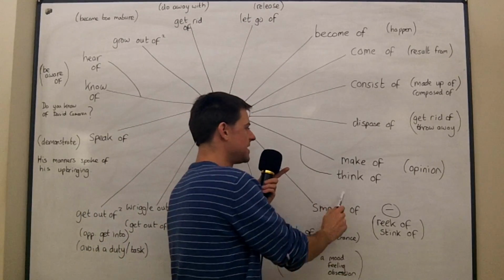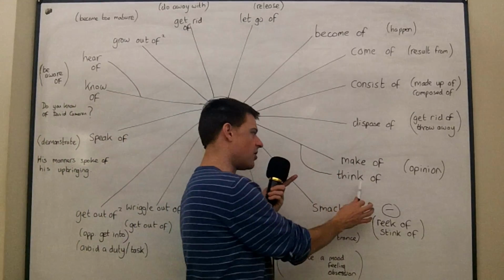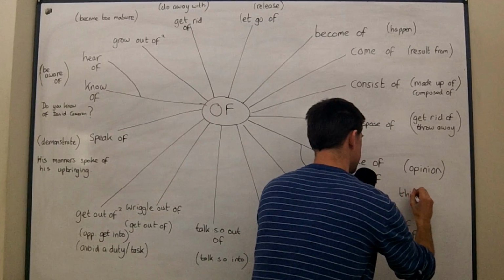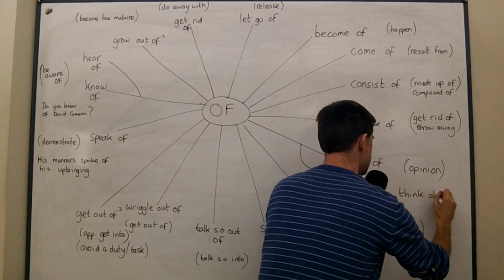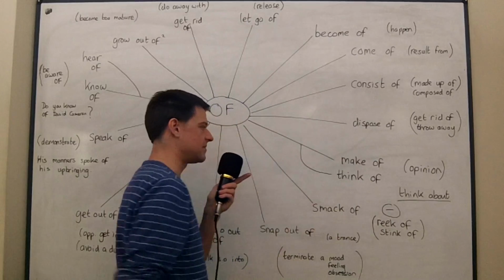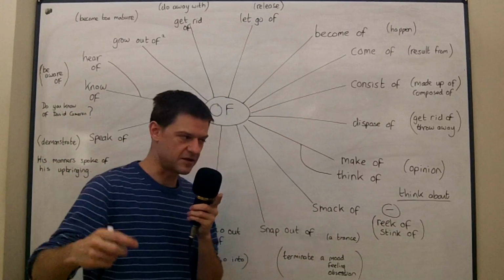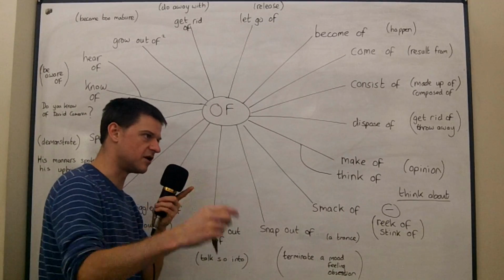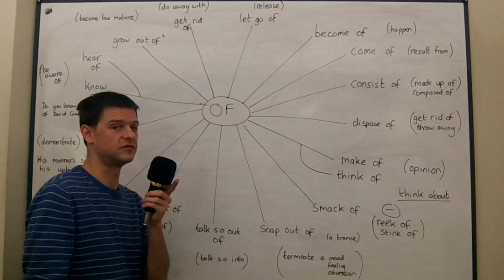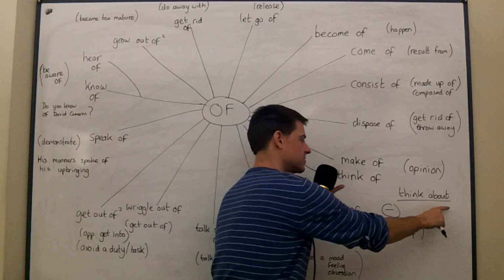These are harder to make of or think of, but if you understand the difference between think of and think about, because they are different, they're very different, then you will understand what make of means, because make of is exactly the same as think of. Now, when we're talking about opinions, maybe you've got a new pair of shoes and you want to ask one of your friends, what do you think of my new shoes? That means, do you think they're good or bad? We do not say, what do you think about my new shoes?